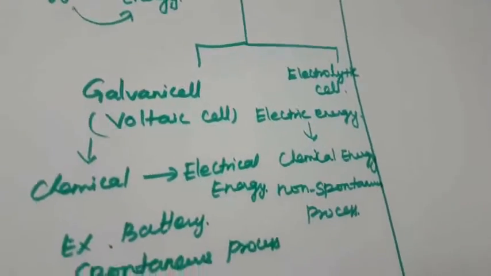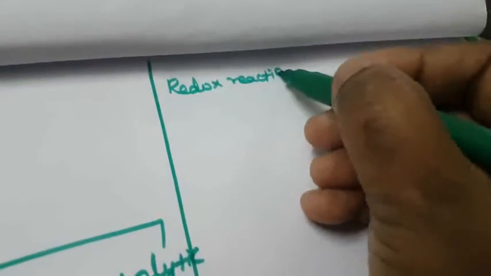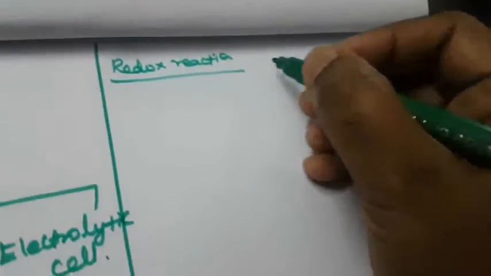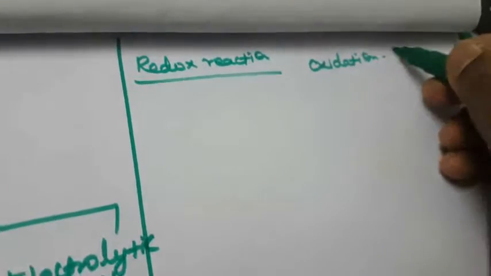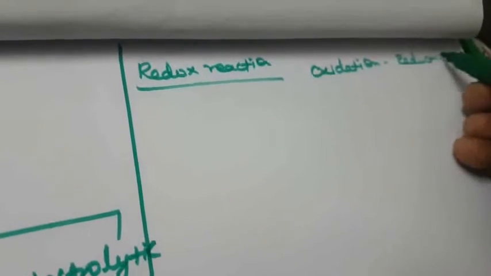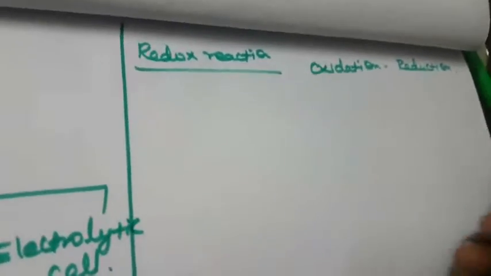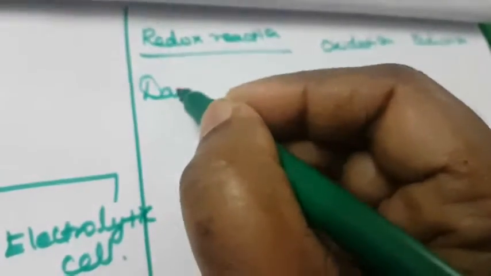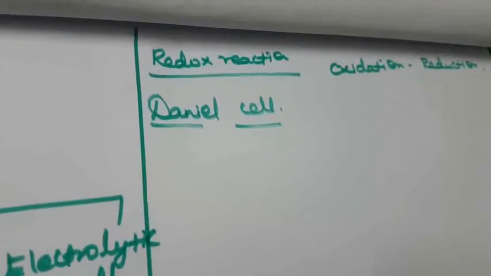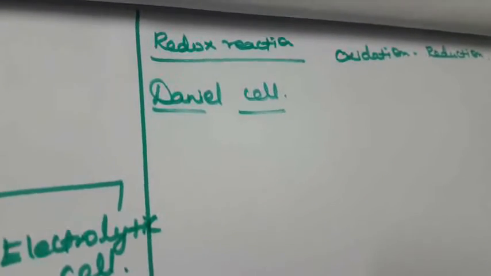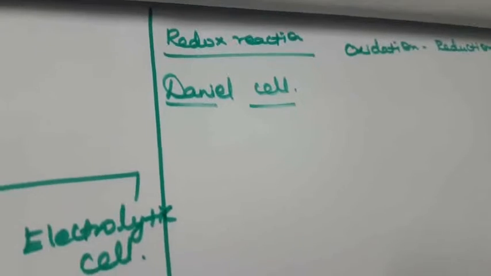Next, what is meant by a redox reaction? In a redox reaction, both oxidation and reduction take place. The best example to explain this is the Daniell cell. In the Daniell cell, both oxidation and reduction reactions take place.